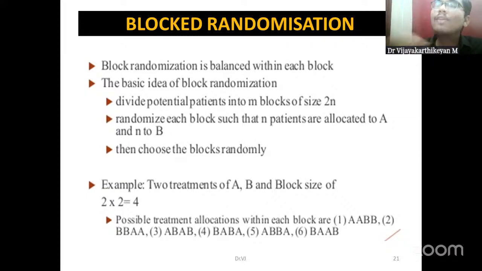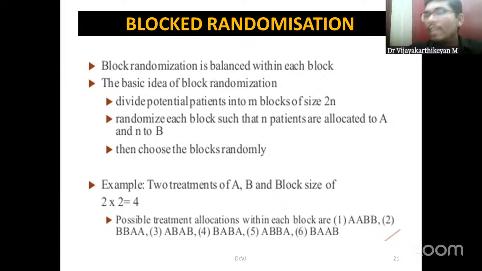Various combinations we can generate, right? A A B B, B B A A, B A B A, like that. Nearly 6 combinations can be generated. Based upon that, we will be allocating the participants. The first 4 of them, if they enter, based upon block 1, the first person and the second person will be going to the study group, receiving the intervention A.